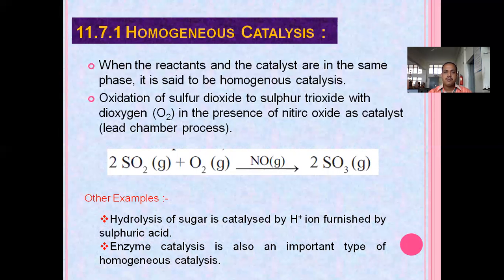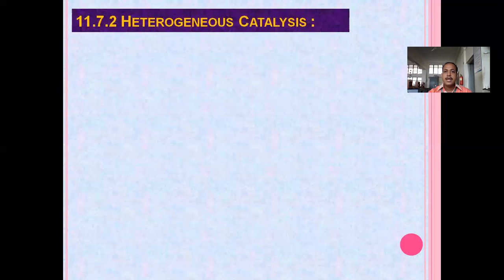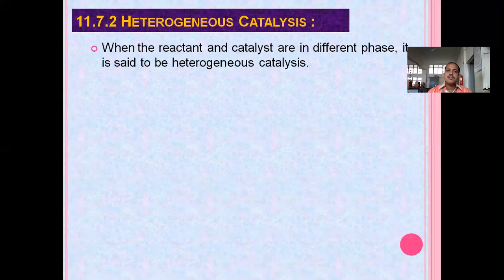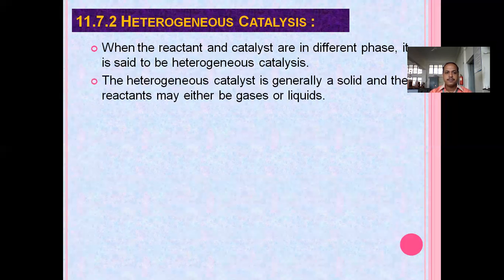Okay, now we shift towards the next point. Heterogeneous catalysis. It is also simple: when reactant and catalyst are in different phases, it may be solid, gaseous or liquid, it is said to be heterogeneous catalysis. Simply, the catalysis in which reactants and catalysts are in different phases, we call a heterogeneous catalysis. Now, the heterogeneous catalyst is generally a solid, and the reactants may be either in the liquid or the gaseous phase.